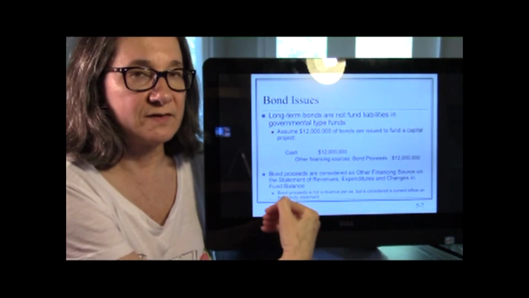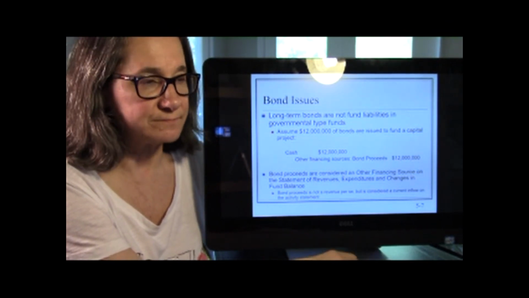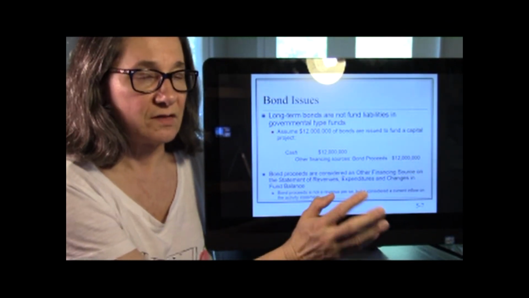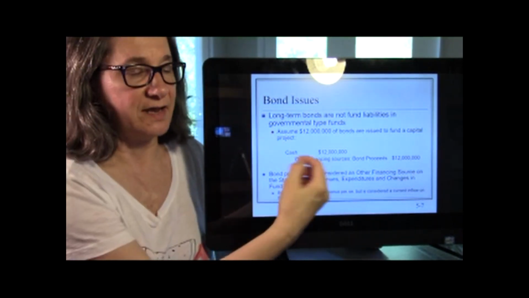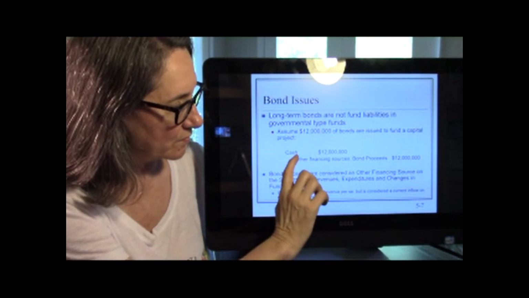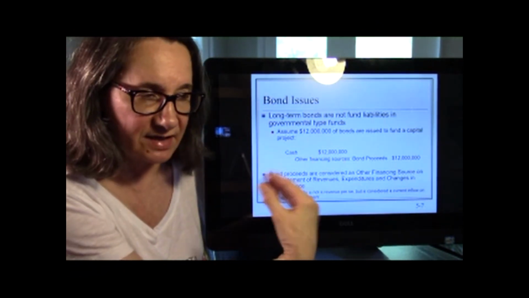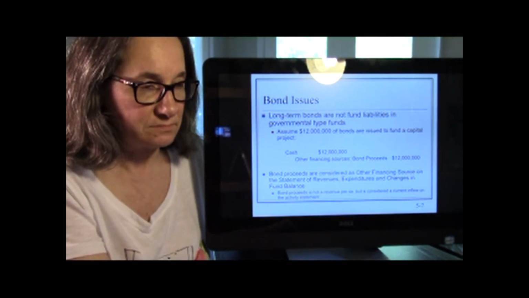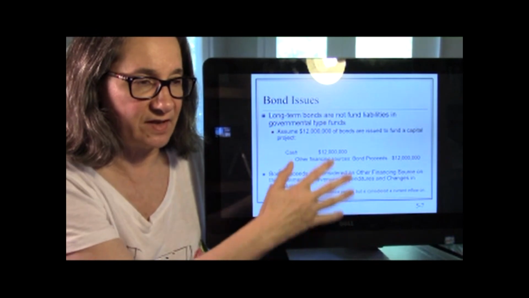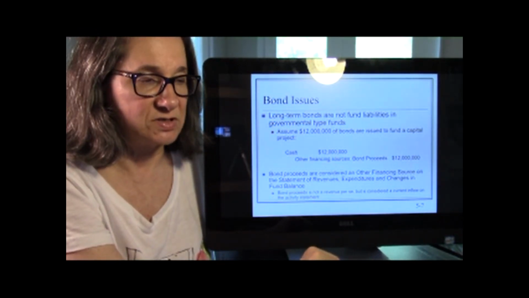So when the city or the state or the county or whoever it is issues the bond, obviously they sell the bonds and the cash comes in, and that becomes something they owe. So the transaction for that is cash debit because cash increased, and then other financing sources, bond proceeds, $12 million. So that's the fund transaction within the capital project fund.